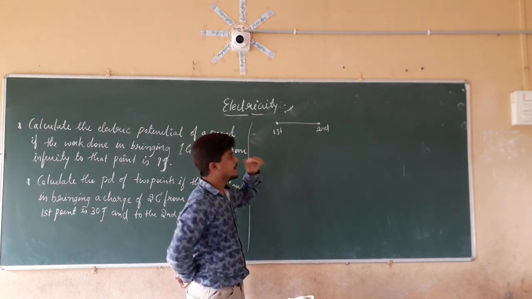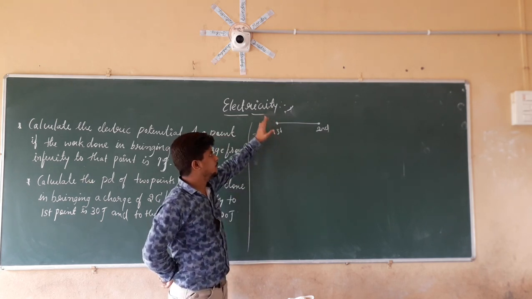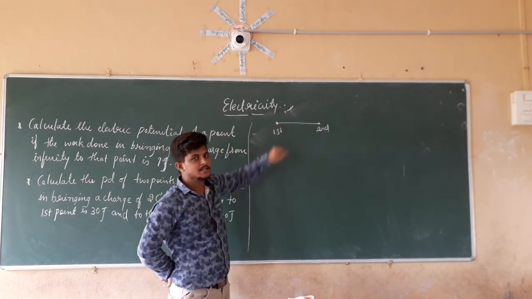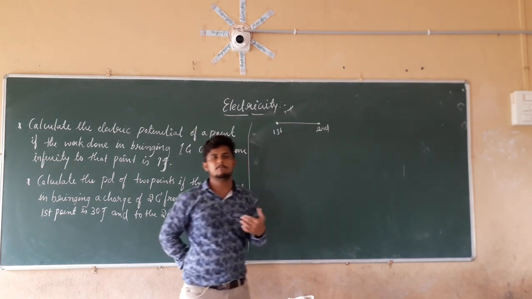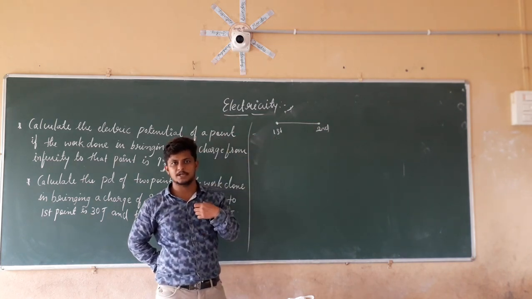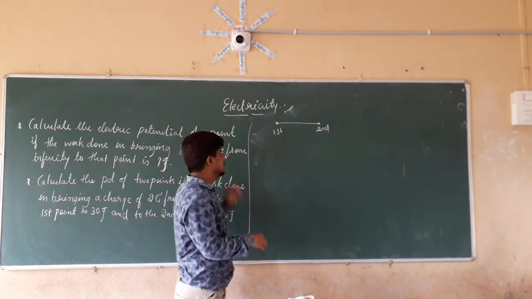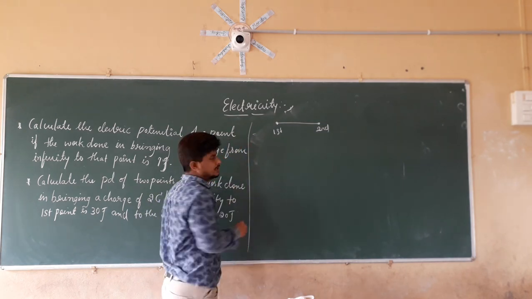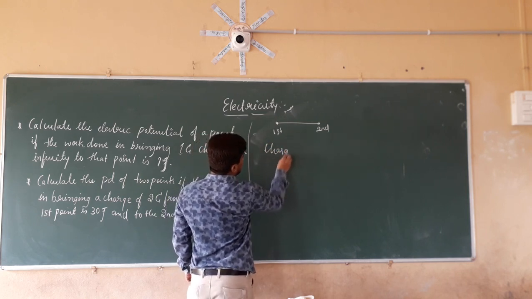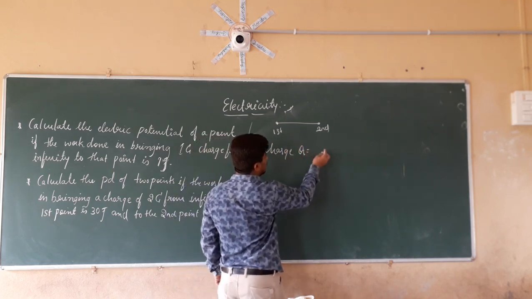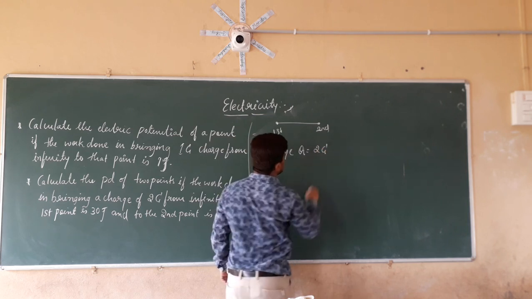For that reason, first we have to find out the electric potential of this point, then we have to find out the electric potential of the second point, then we are going to find out the potential difference, that is nothing but PD. So, in the problem statement, the charge is given. Charge Q is equal to 2 coulombs.